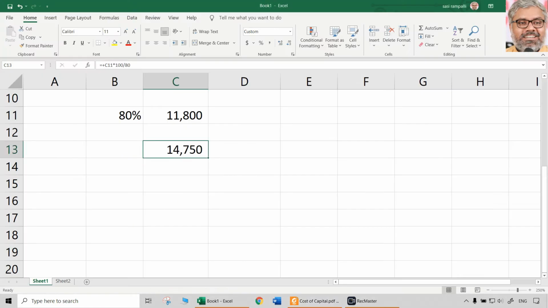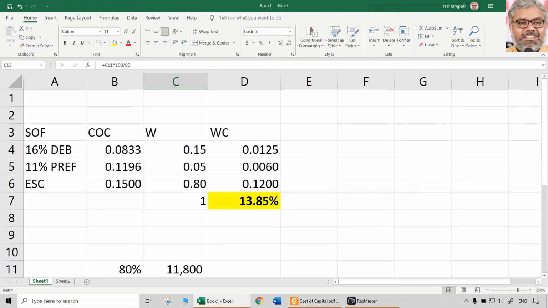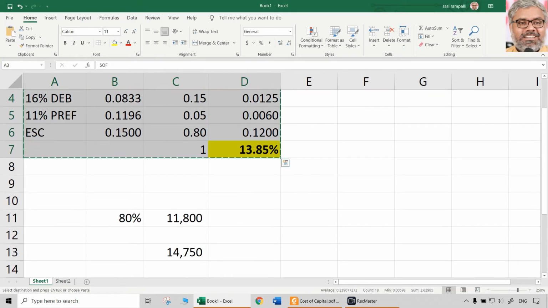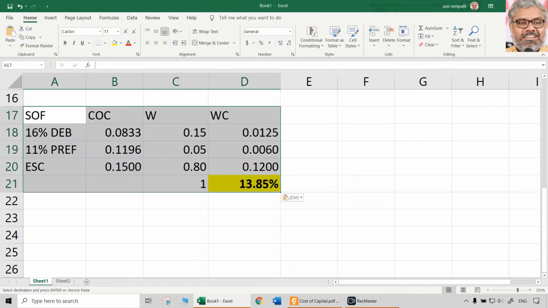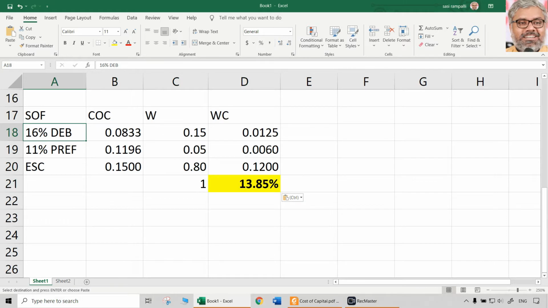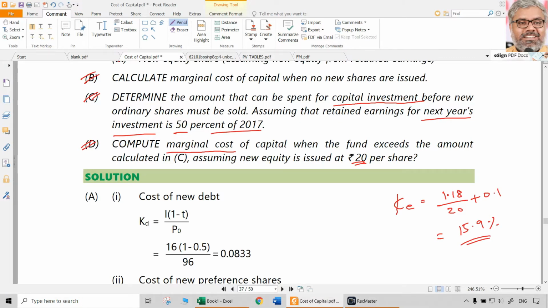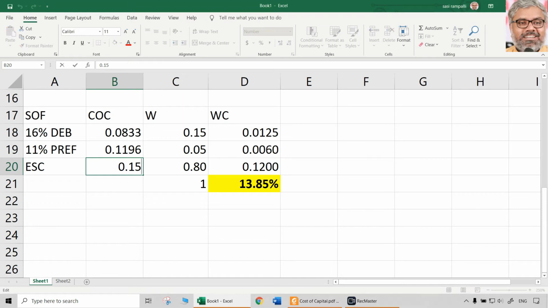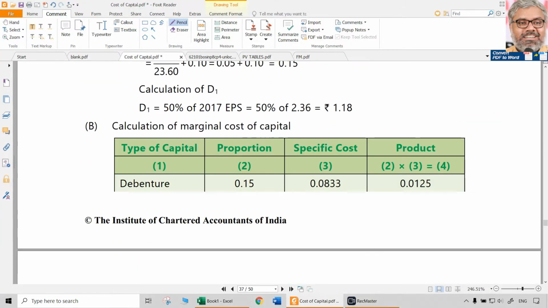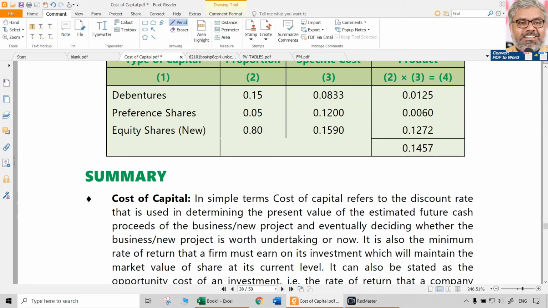You cannot finance from retained earnings. Then you have to recalculate the marginal cost of capital, which we already calculated. So let us recalculate that. Everything else is same. The weights are same because no other weights are given. Only thing that changes here is the cost of equity, which is now not 0.15, it is 0.159. What will it change in the overall marginal cost of capital? Now the marginal cost of capital can be 14.57%.